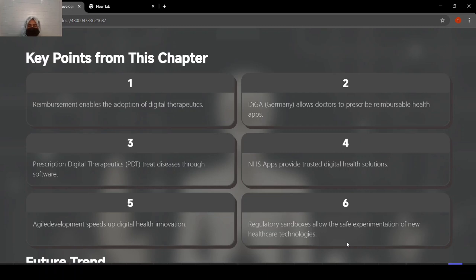We also saw the other system, PDT, prescription digital therapeutics, which treat diseases through software, and we also studied the NHS App, which provides trusted digital healthcare solutions. Then we covered Agile Development, which speeds up digital innovation. And at the end, we saw the regulatory sandbox, which allows safe experimentation.